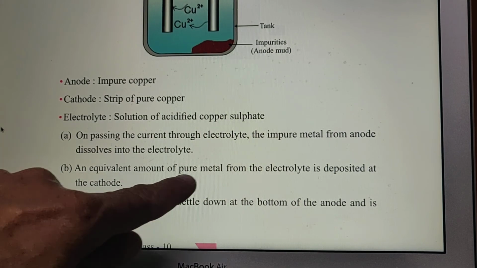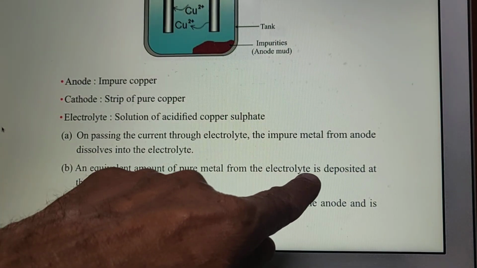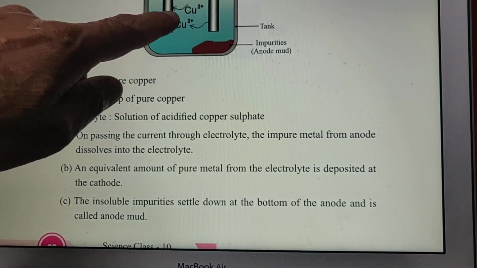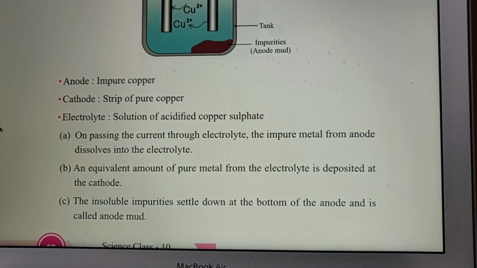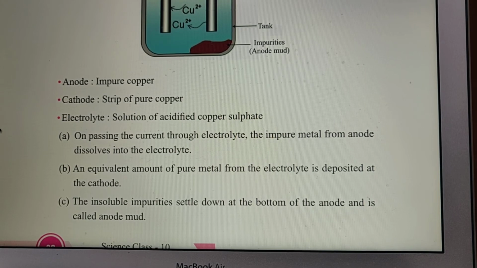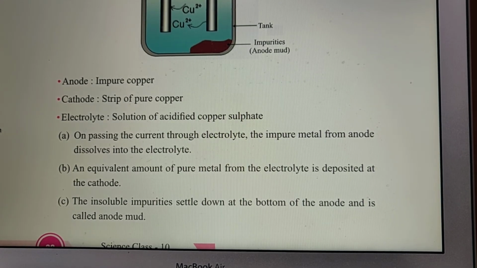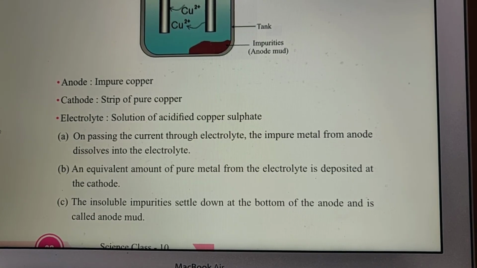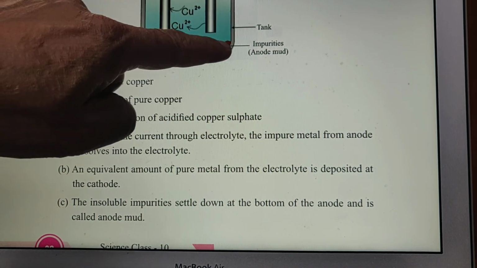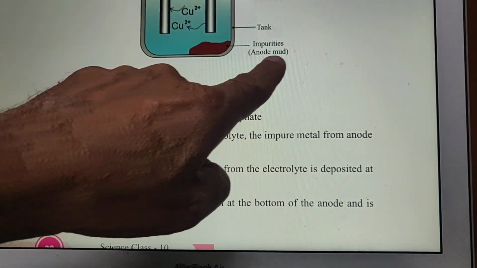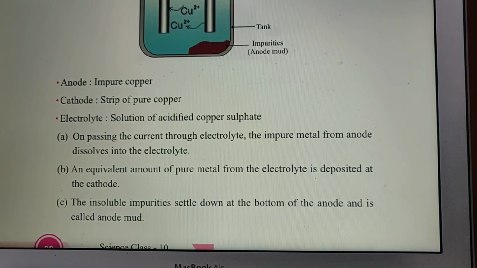The equivalent amount of pure metal from the electrolyte is deposited at the cathode, which is made of pure metal strips. The insoluble impurities settle down at the bottom of the anode and are called anode mud.